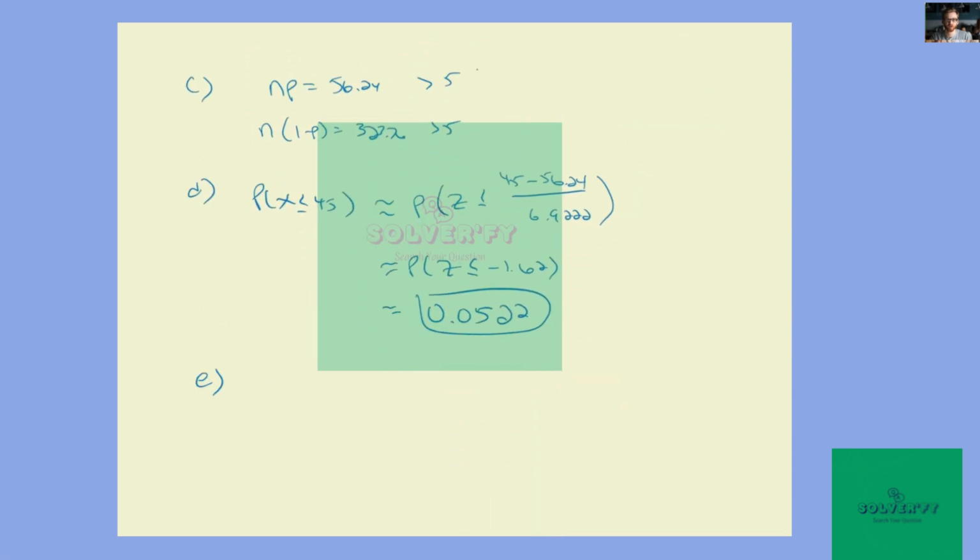And with the continuity correction, this would be about equal to the probability that z is less than or equal to 45 plus 0.5 minus the mean over the standard deviation.